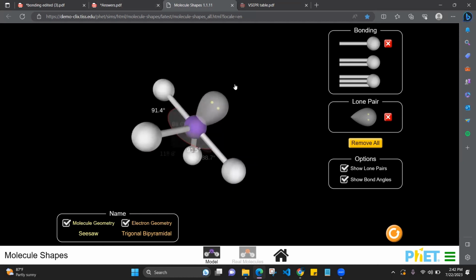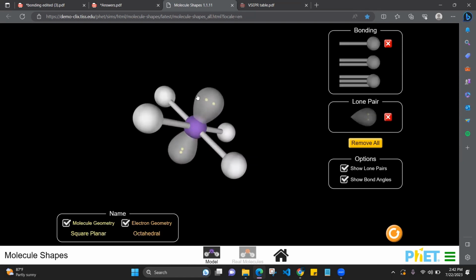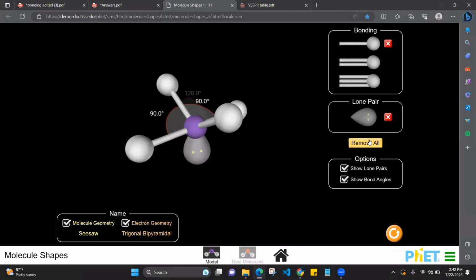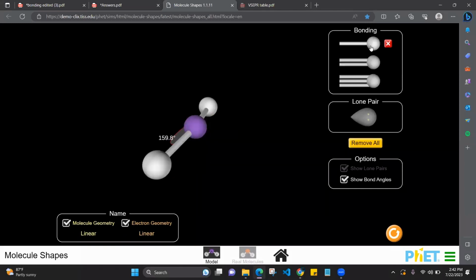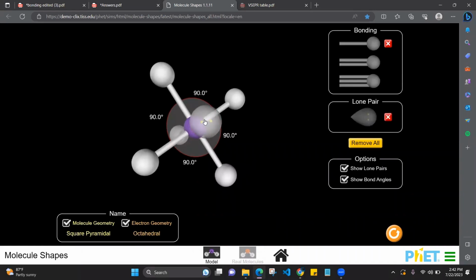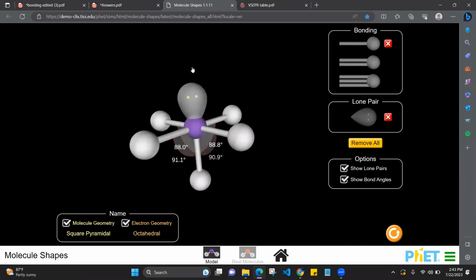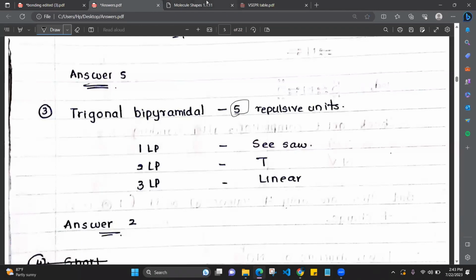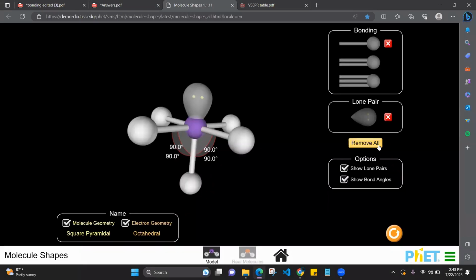One lone pair. Now if there are two lone pairs, what will happen to the shape? Again there are 1, 2, 3, 4, 5, and two lone pairs. Now what is the shape? Wait. It should be a T shape, because if you remove two bonds, sorry.